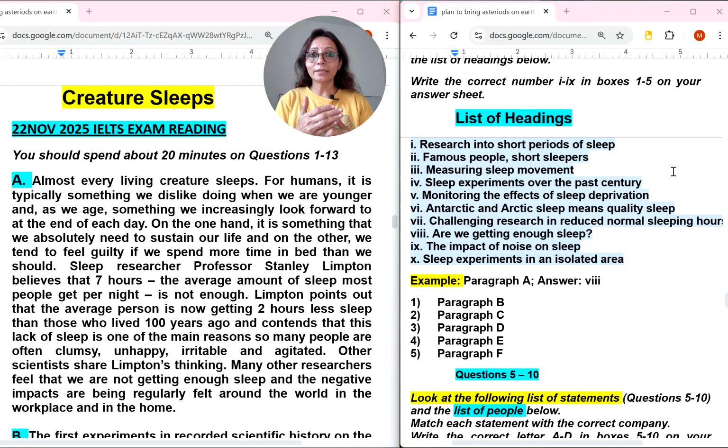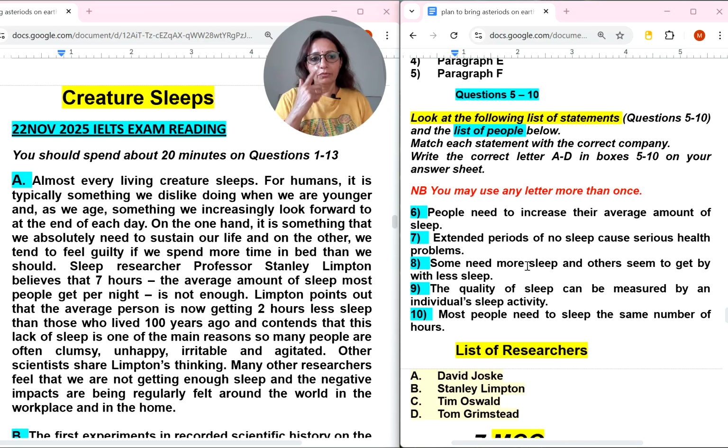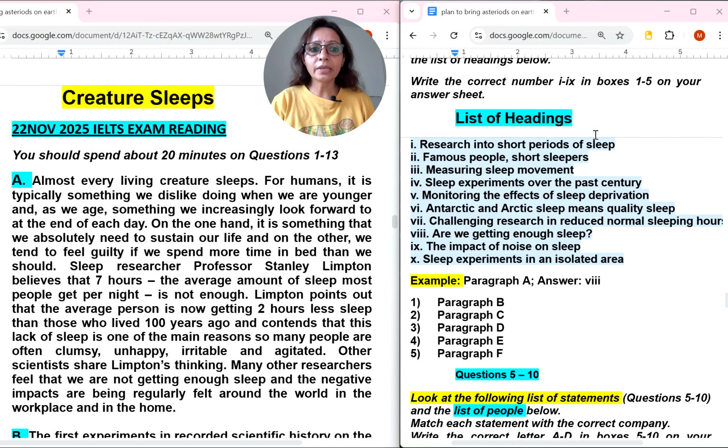For finding locations as well as the correct answers for the second type of question, specifically see this list of researchers. When we find these persons' names, we already know the location of these names, because we will do the keyword strategy also. We will follow the keyword strategy also, and of course the keywords we get in these statements, we are already aware of these keywords in the paragraphs. Okay, so how to do list of headings, that's more important. How to do list of headings?